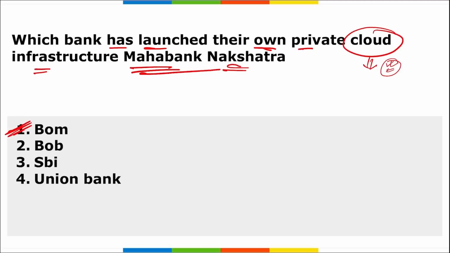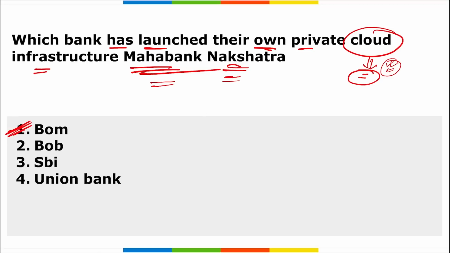All right, what you are doing on Google Drive is uploading your file on Google Drive, and from anywhere in the world you will be able to access your Google Drive by using your email and password. Similar to that of cloud also, if you have uploaded some data on the cloud, you will be able to access it from anywhere if you have the right passcode. All right, so the bank that has launched their own private cloud infrastructure, Mahabank Nakshatra, is your Bank of Maharashtra.